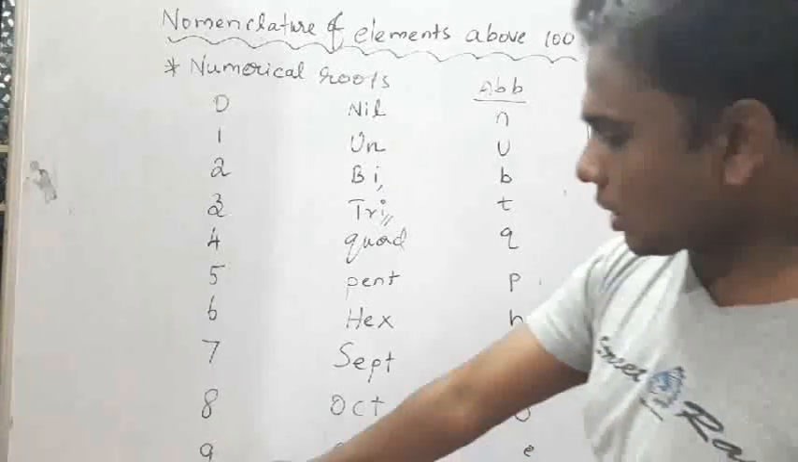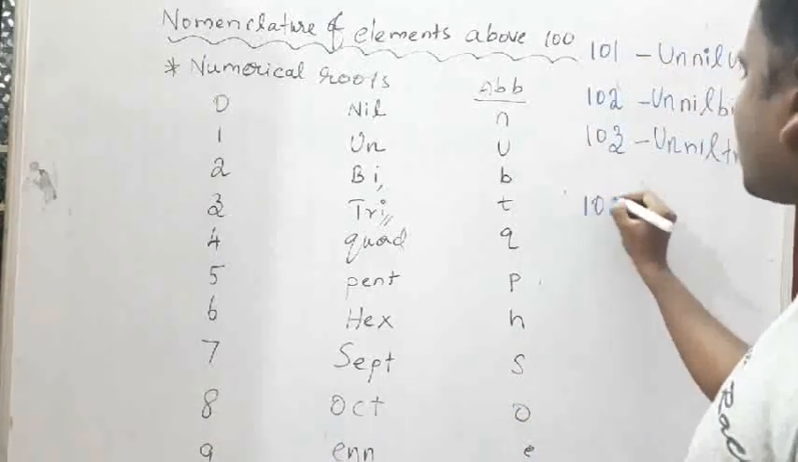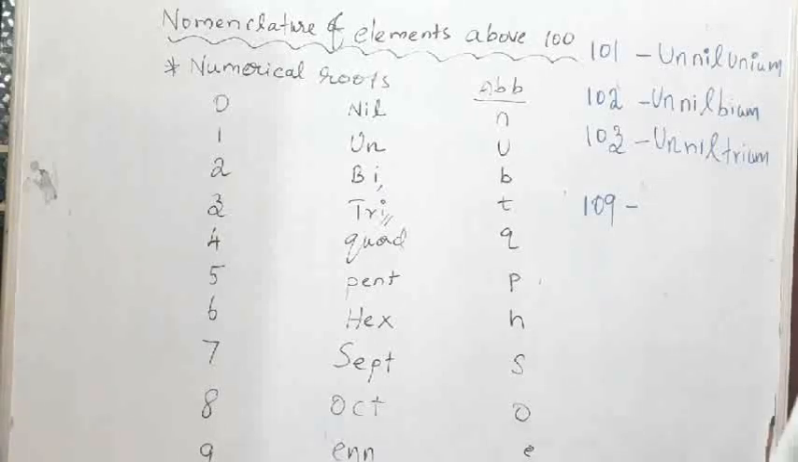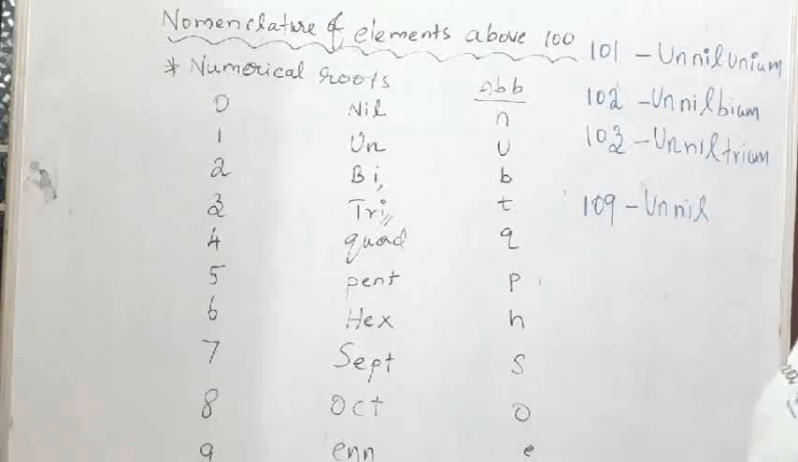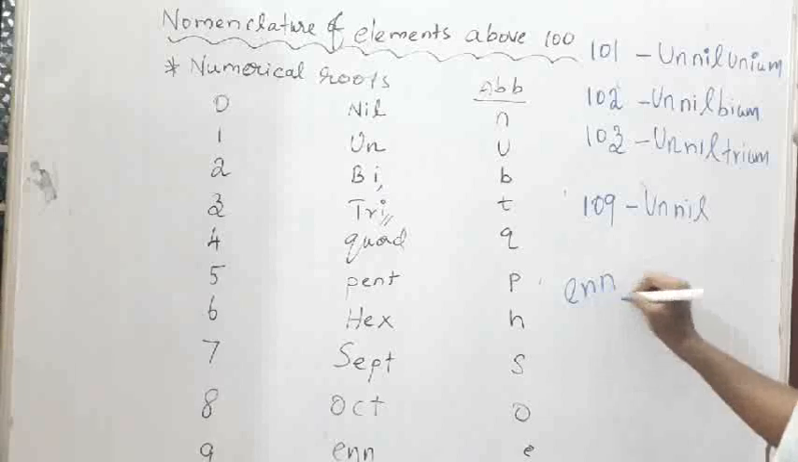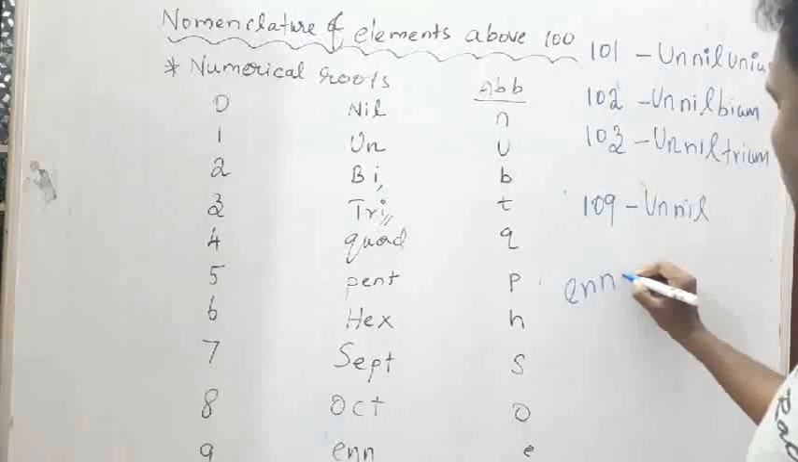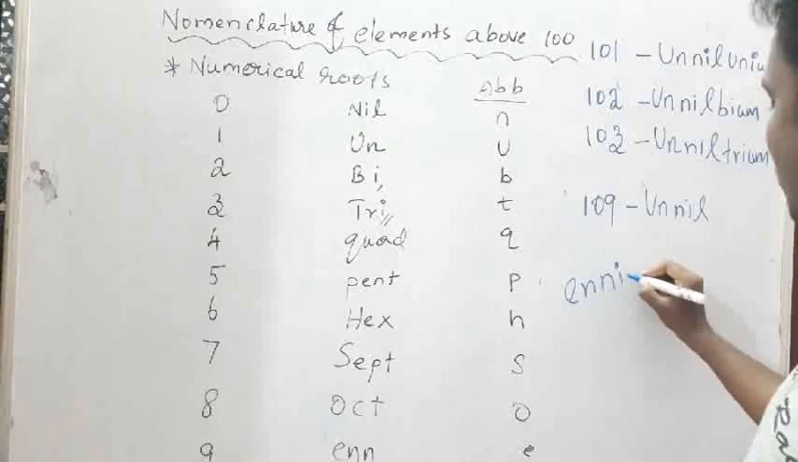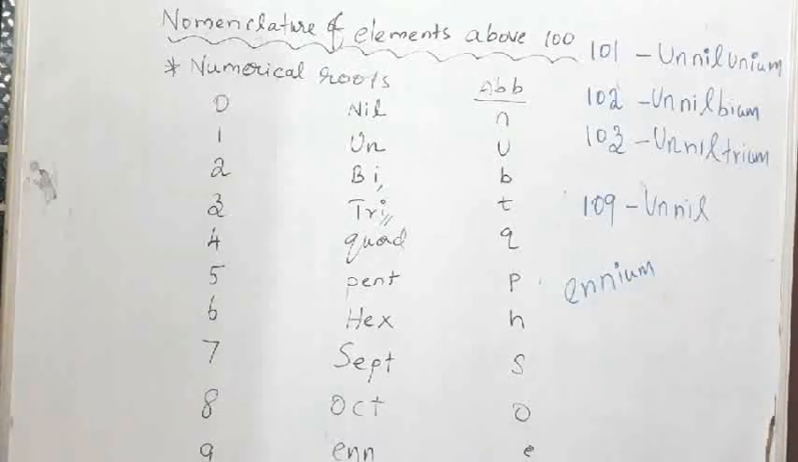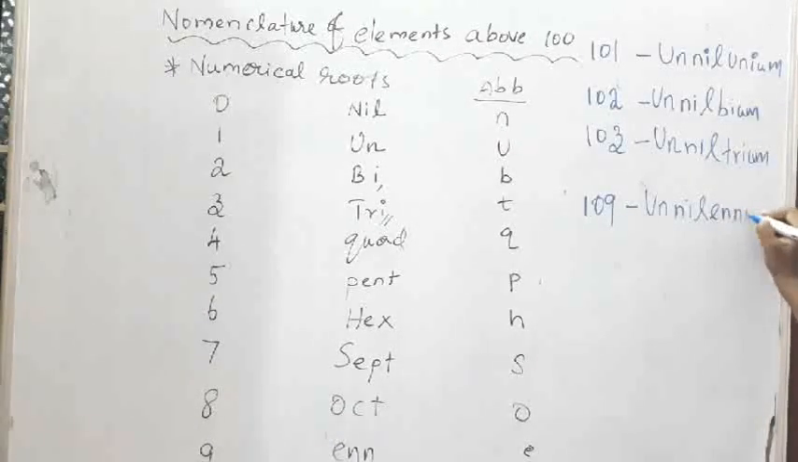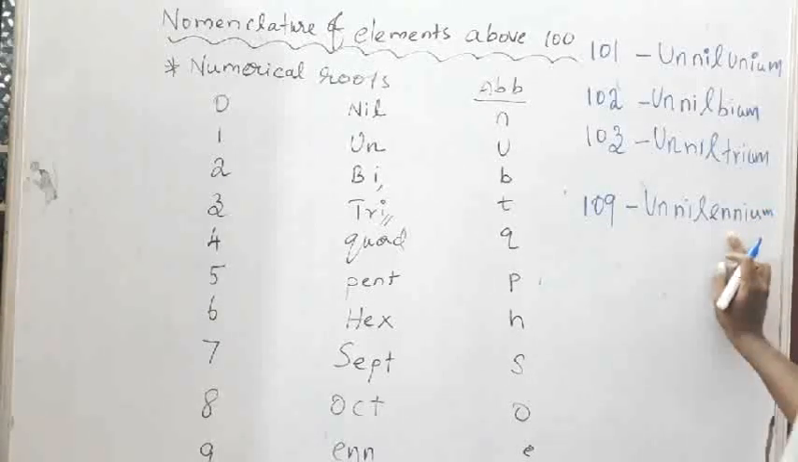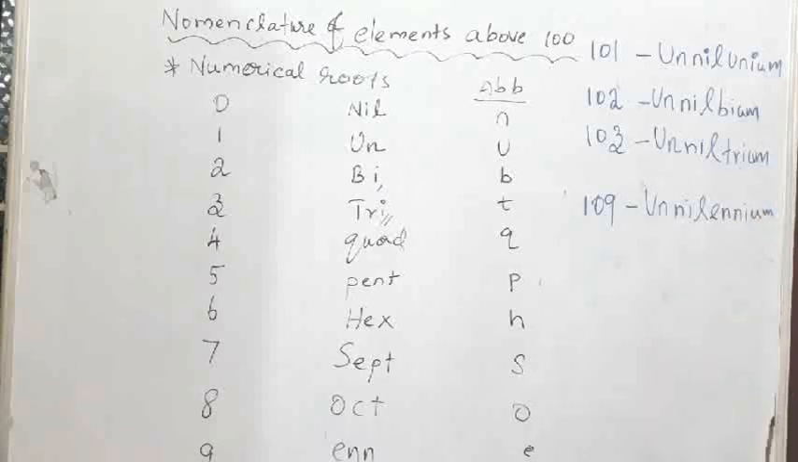But here, when you are coming to the 9th one, suppose 109, how to write it? For 1 we know it is un. 0 is nil. Then 9 is enn. Okay, enn. So here we can add ium. So what we have to write is enn-ium. A double n is coming, not a double e. So in this case also you can mention only one n. So then, enium. So this is an exception.